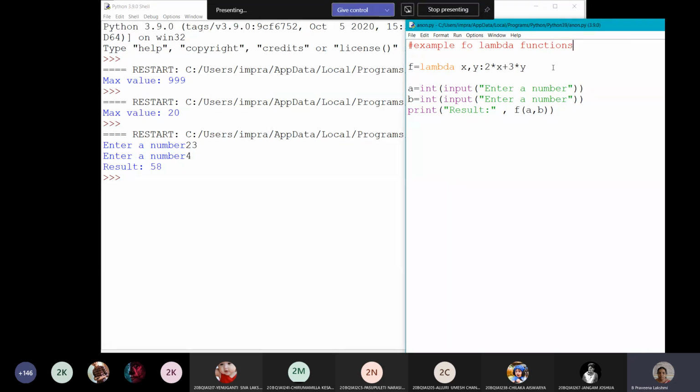These functions can also be used as a parameter in another function while calling it. Whenever you are calling some function and you want to pass an expression value as the parameter, there also we can use these lambda functions.